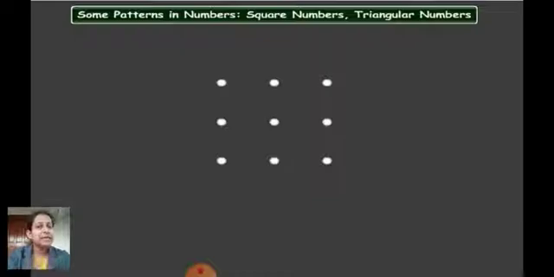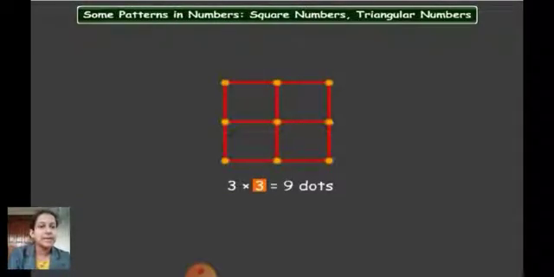3 multiplied by 3 is 9. Again here also you are getting a square. Here you are getting a square. So that means 3 multiplied by 3 is equal to 9 dots, which is also a number formed by multiplying a given number with itself, and 9 is the product formed by multiplying these two numbers.